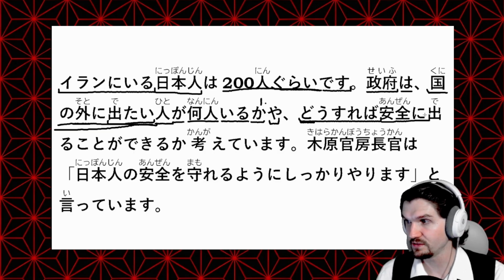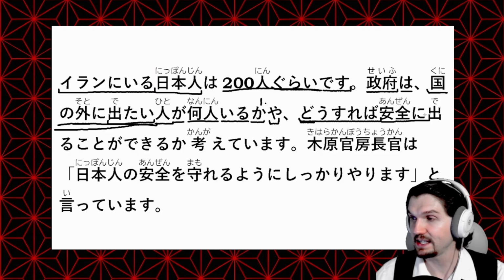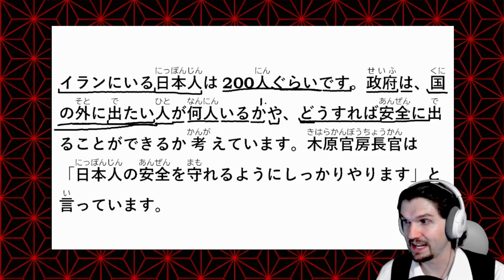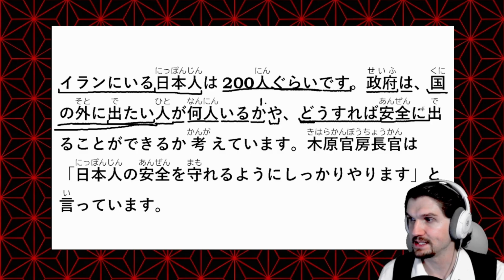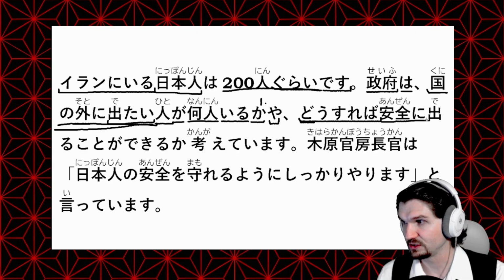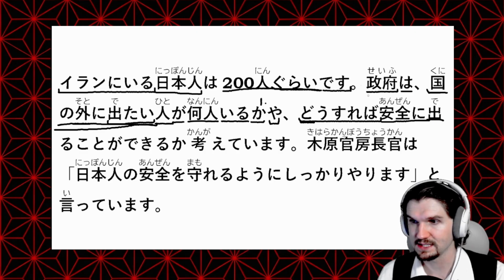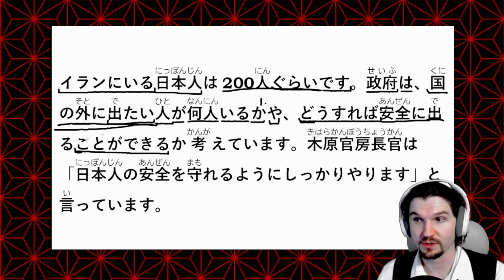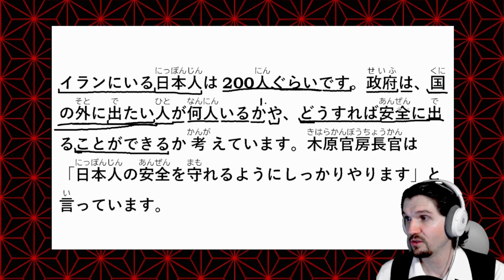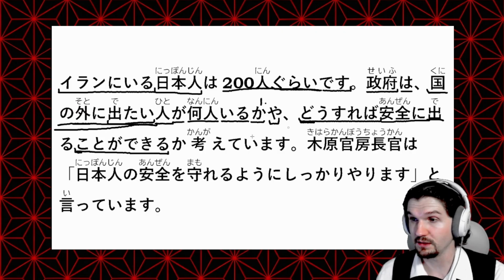It's a na adjective. So when we throw that に after a na adjective, that makes it into an adverb. So 安全 would be safe or safety, and then 安全に turns into safely. So we'll have a verb after that. 安全に出る, to leave safely. 安全に出ることができる, once again ことができる is possible to. So what must be done in order for it to be possible for them to safely leave?